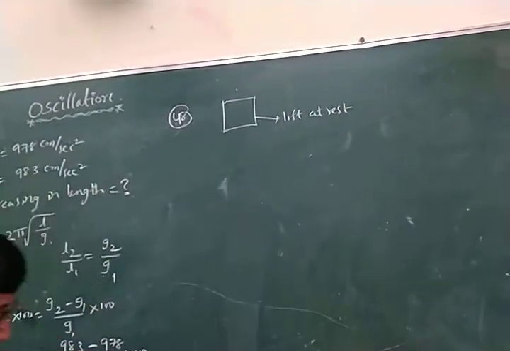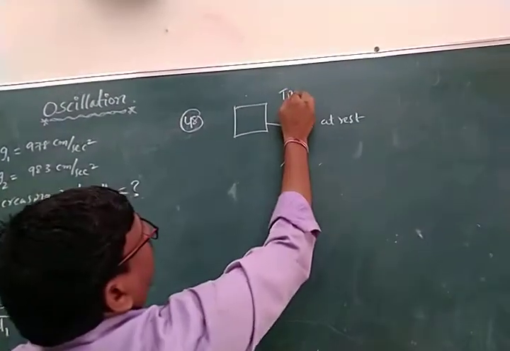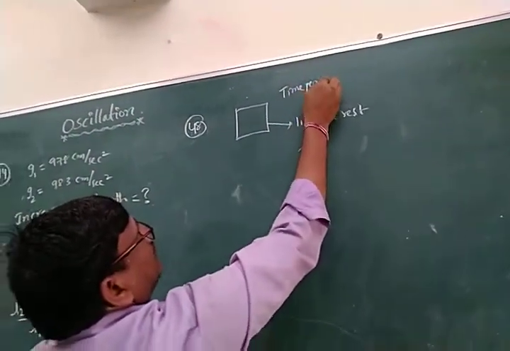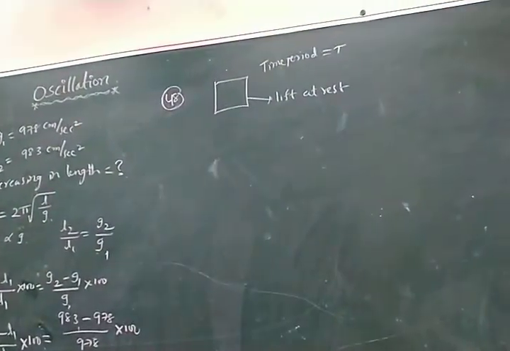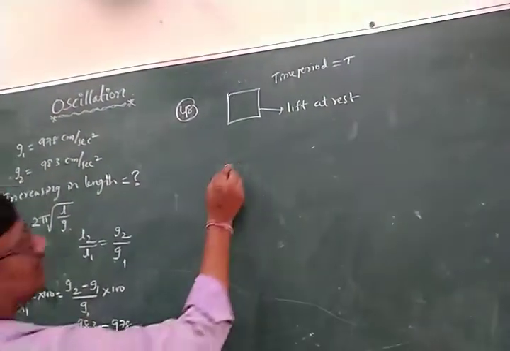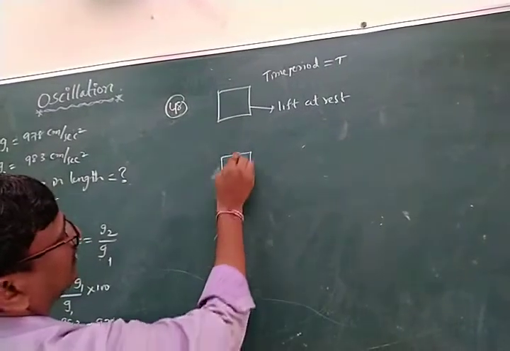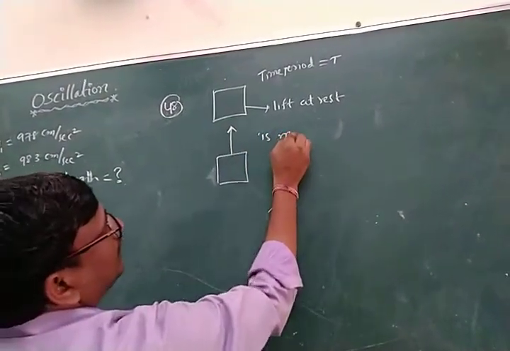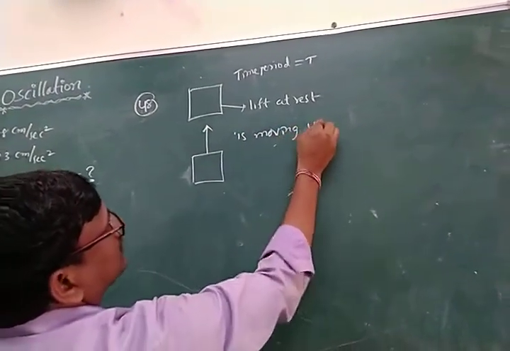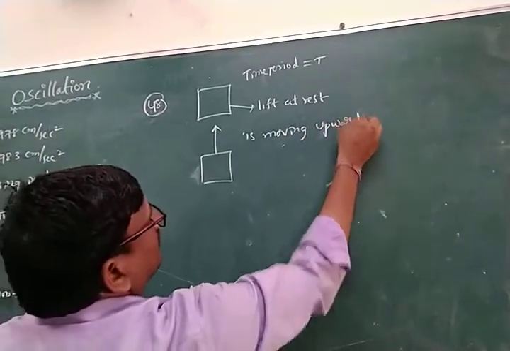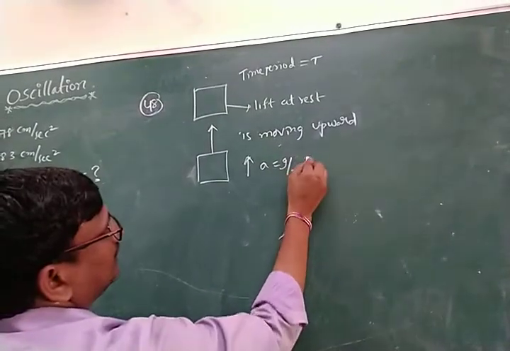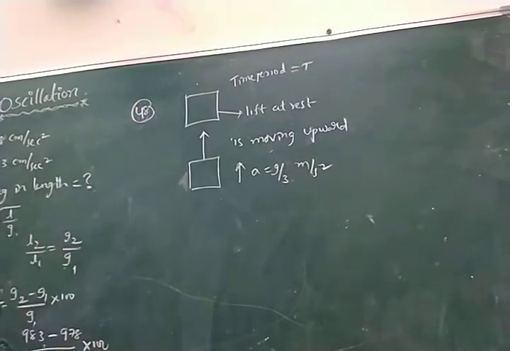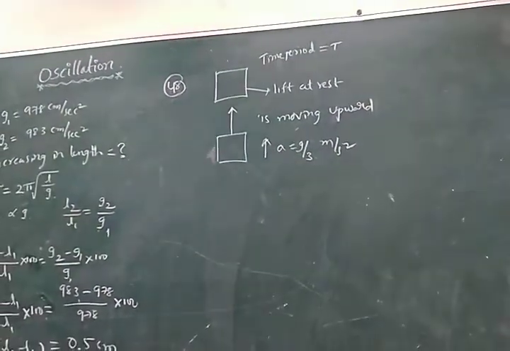The time period is given as T. If the lift starts moving upwards with acceleration A equal to G by 3 meter per second square, now what will be the time period?